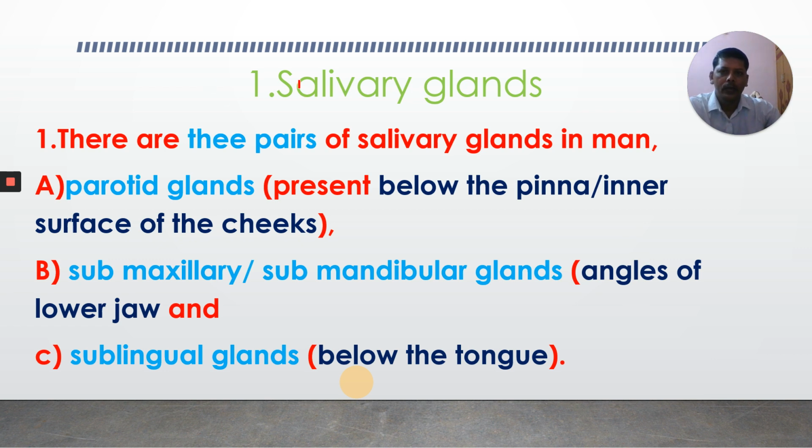Okay, first one, salivary glands. There are three pairs of salivary glands in man. Okay, what are they? Parotid glands. Okay, you are familiar with these terms. You learned in lower classes also. Parotid glands. Where are they?